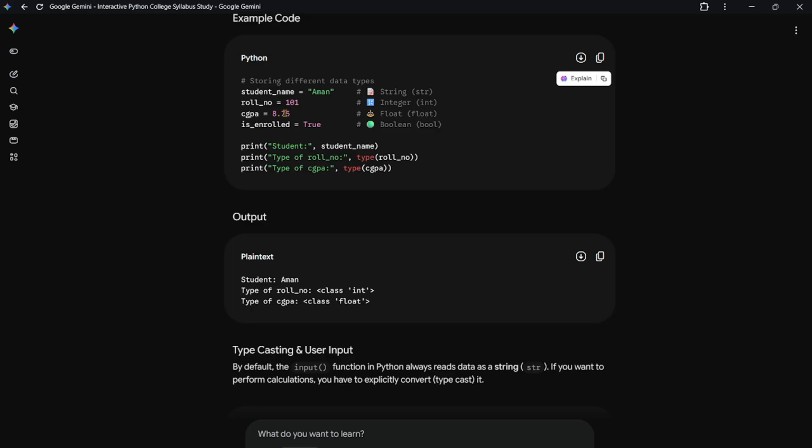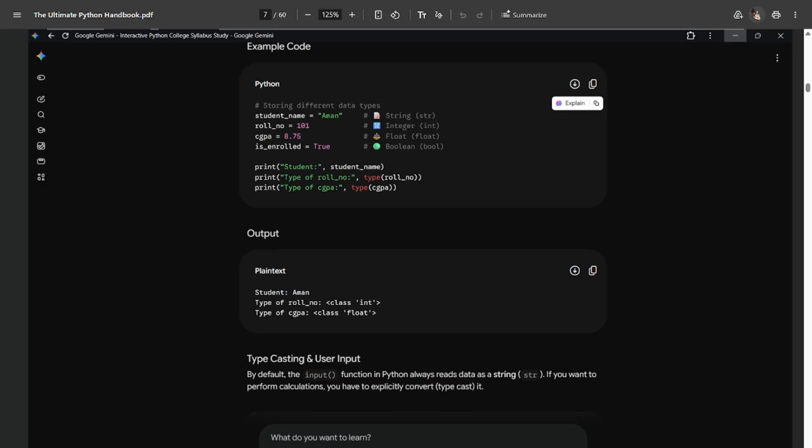Okay, like see here, student name is equal to Aman, that is a string. Roll number is equal to 101, that is an integer. But remember, if we write Aman in roll number, then roll number will be a string. Okay, so that's a thing to remember. CGPA is 8.75, that is a float. And is enrolled is equal to True, so that is a boolean value. Also remember that for a boolean value, in True and False the T and F should be capital. Okay, remember that thing.